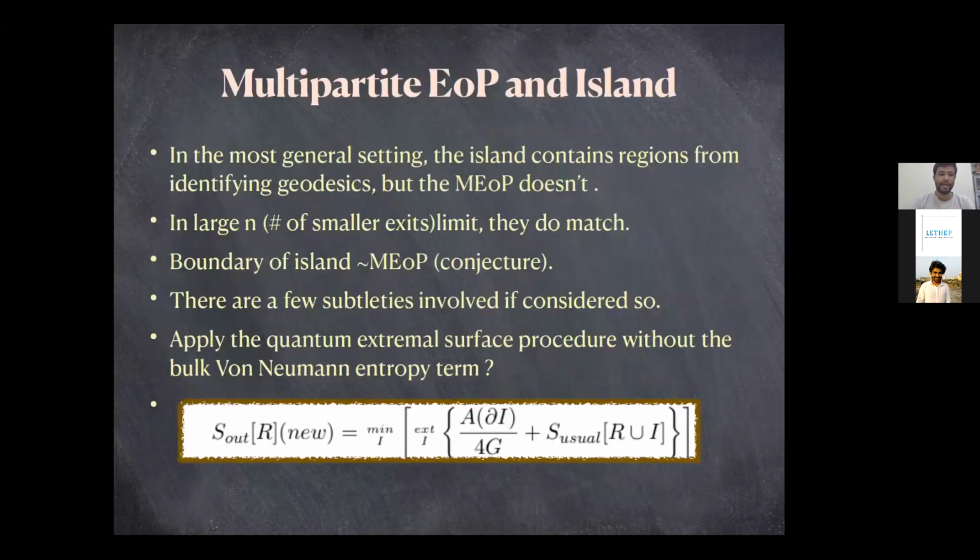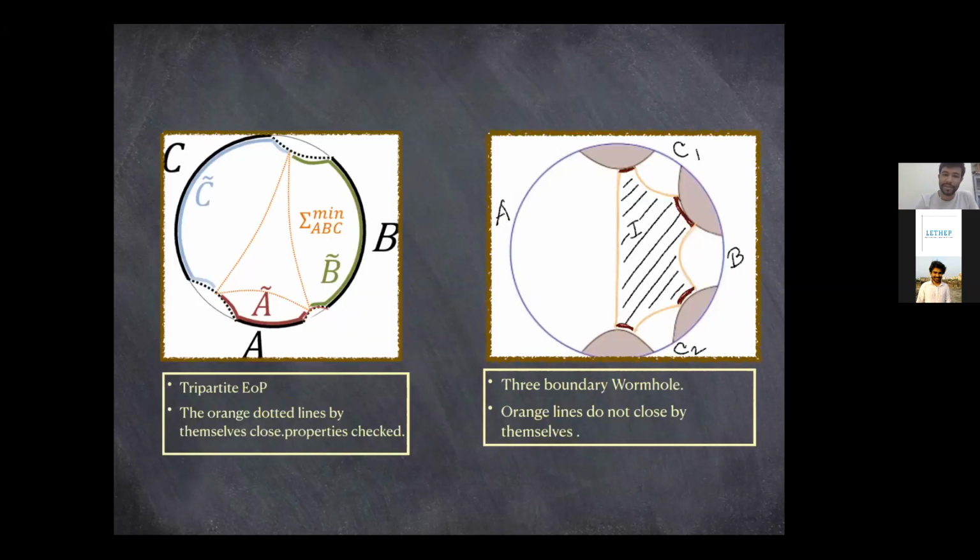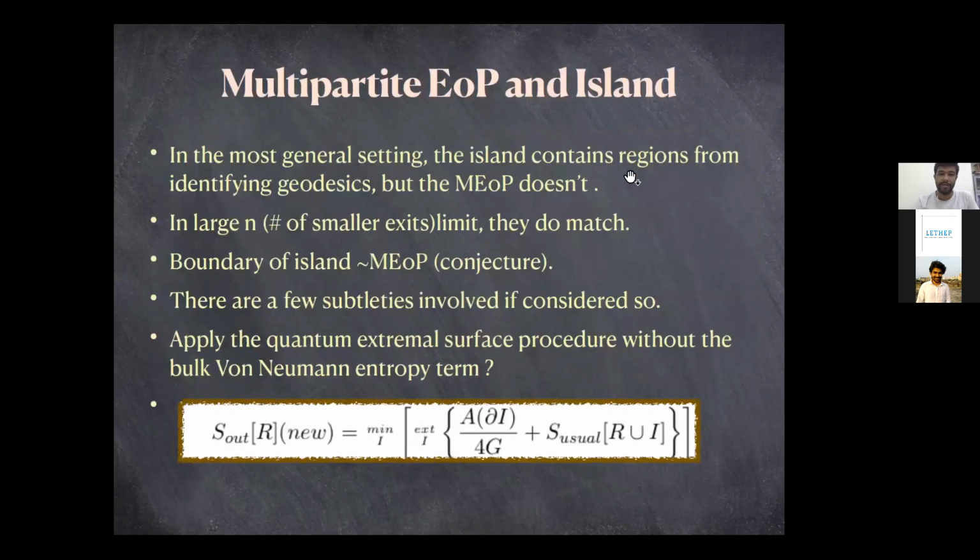So again, in the most general setting, the island contains regions from the identifying geodesics, the red parts, but the multipartite entanglement of purification doesn't. But in the large n limit, they tend to match with each other. So the boundary of the island is sort of your multipartite entanglement of purification, and there are a few subtleties involved if considered so.